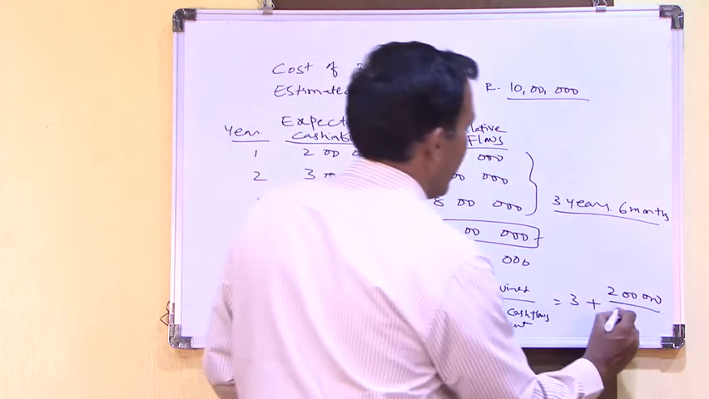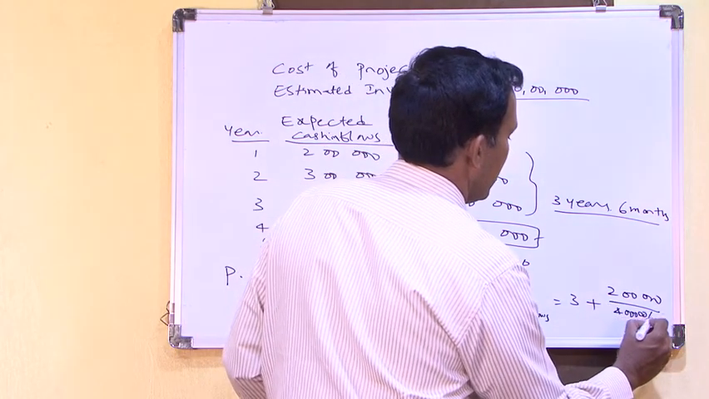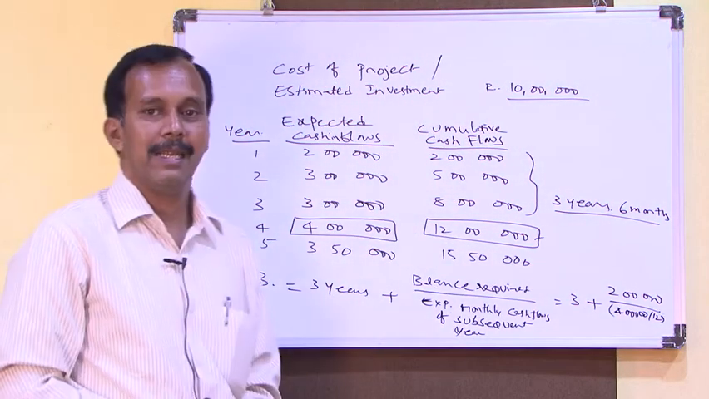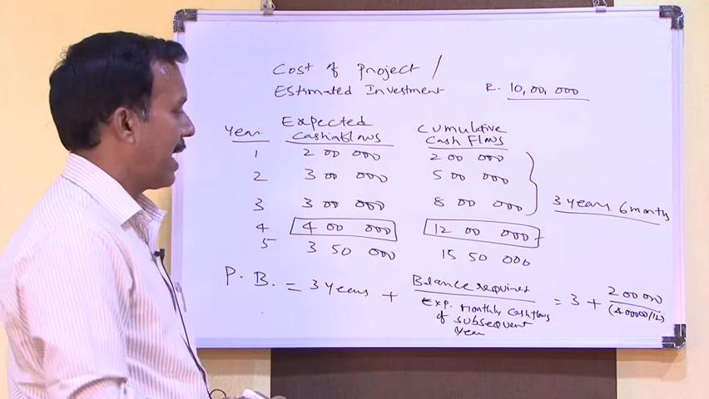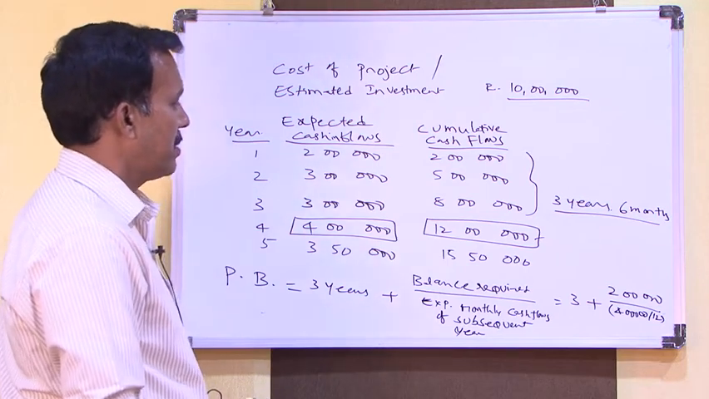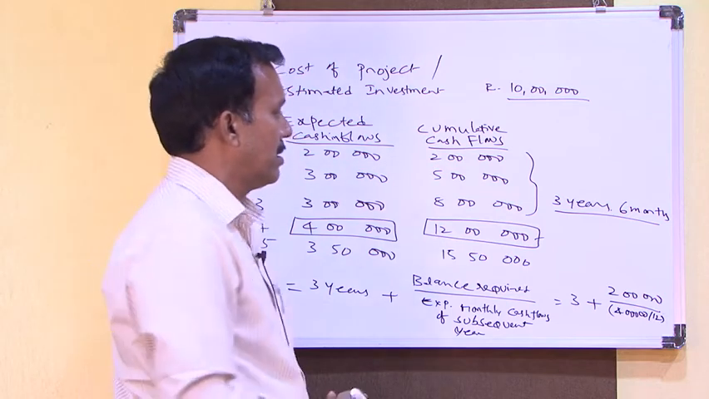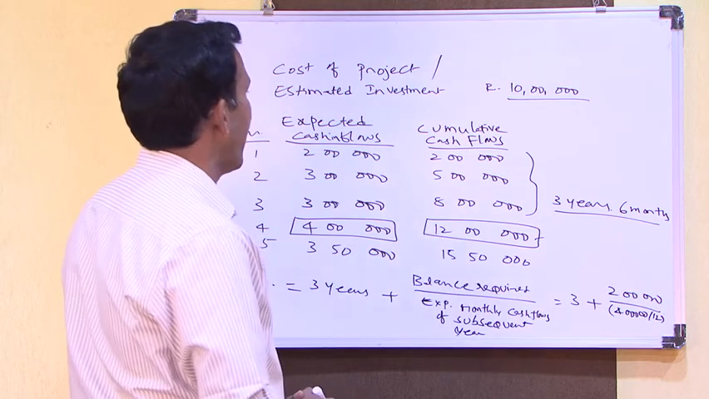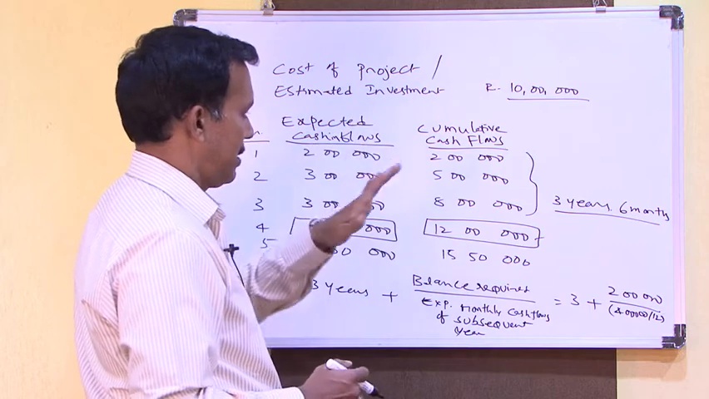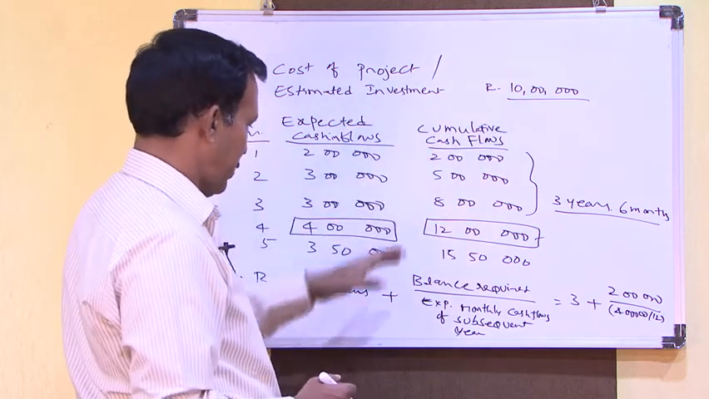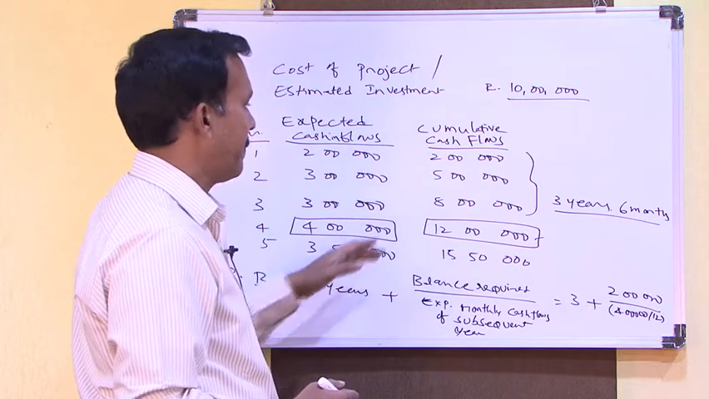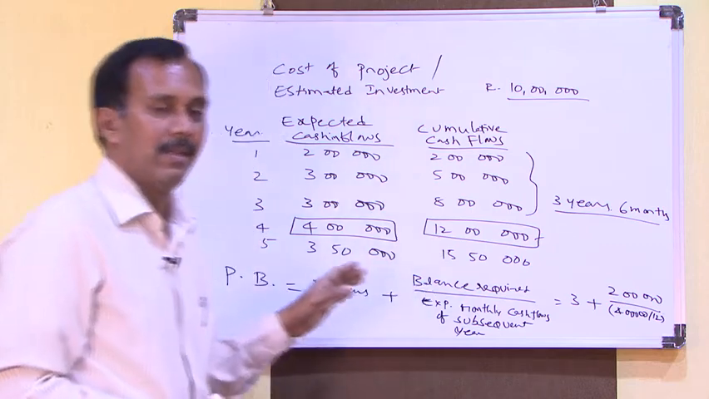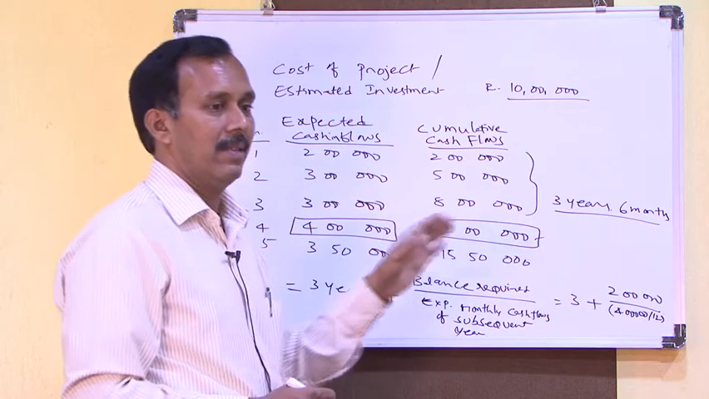So 4 lakhs divided by 12. That is expected cash flow, monthly cash flow for the subsequent year. So ultimately you will get 3 years 6 months. The 3 years 6 months is the payback period for this project. So we are investing 10 lakhs and expecting these cash flows for the subsequent years, and finally we are calculating the balance required 2 lakhs in the 4th year, that is exactly 6 months after 3rd year.